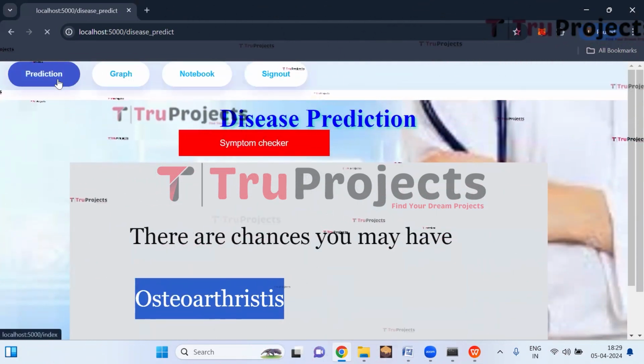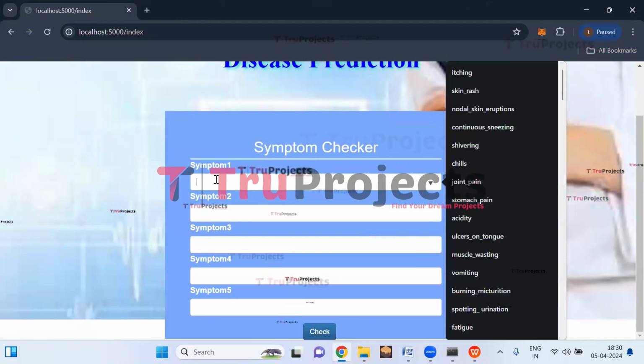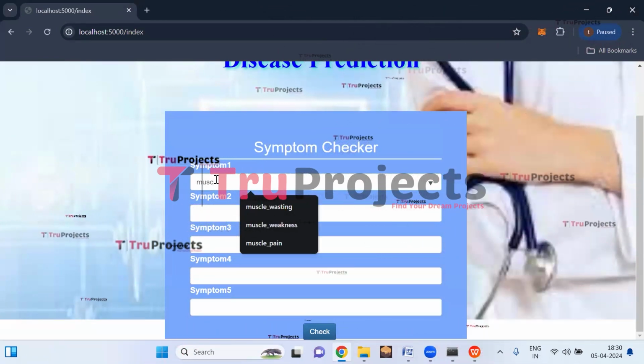Now click on the prediction button again. Let us enter another set of symptoms. Here the symptom is muscle pain.